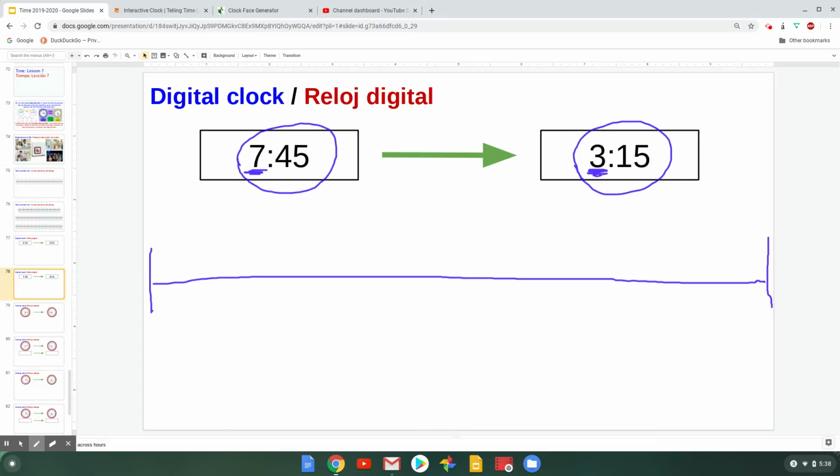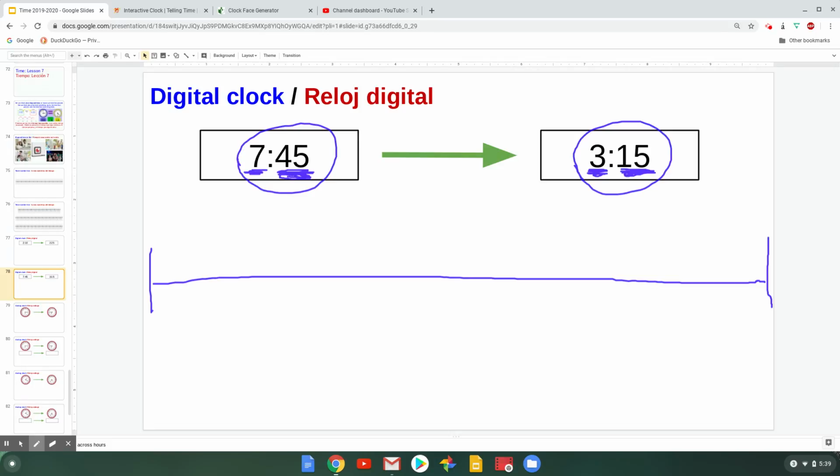I'm also looking at the minutes, and I see that the start time, the minutes are 45, and the end time, the minutes are 15. And I'm thinking about maybe I'll need to break up those hours into smaller pieces, just like in the last lesson when we thought about taking the hour clock and splitting it into 4 pieces. And those 4 pieces were groups of 15 minutes. And that kind of matches what I'm seeing here, because I remember that 15, 30, and 45 were important numbers for minutes.